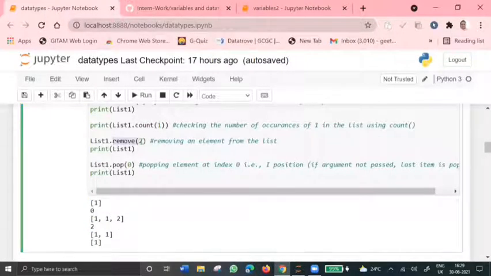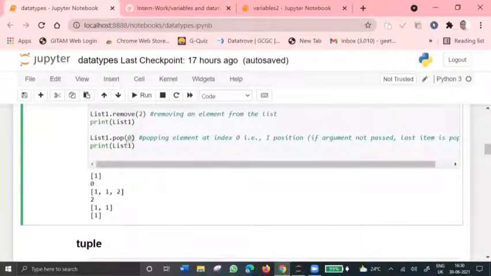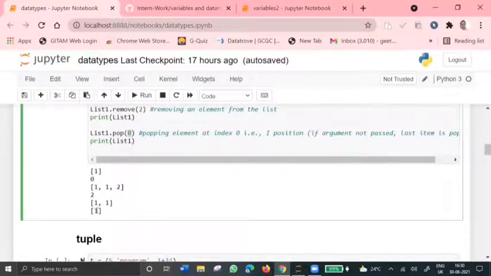For the remove method, remove 2. I want to remove this element, so I've just mentioned 2 here. It removes it. I've got a new list like 1, 1, and 2 is not present here. The pop method just removes the element which is specified at this location. So at 0 we have a 1 here. If I remove that 1, I'll get a list with 1 here. Since 2 is already removed and 1 is removed, I'll have only 1 now.